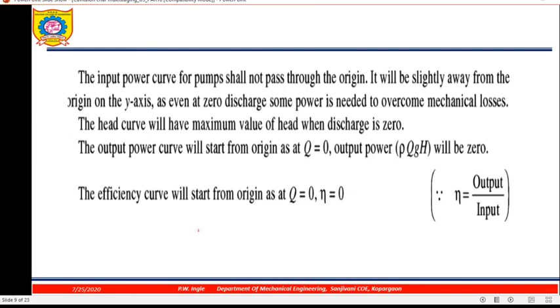So this completes the short introduction about cavitation and characteristic curves of centrifugal pump. So we stop here. Thank you.